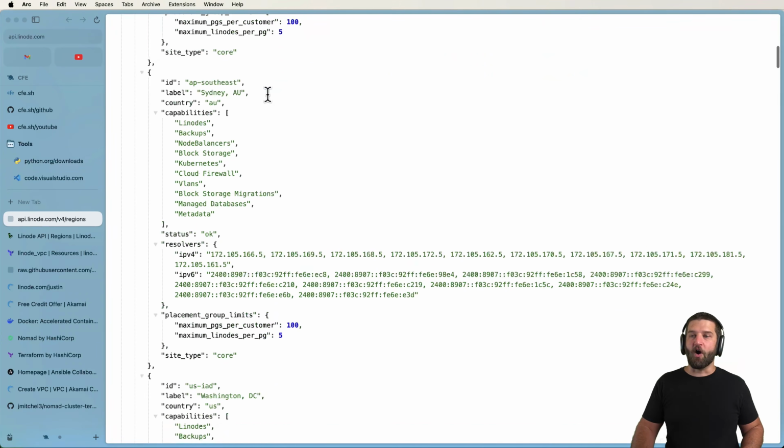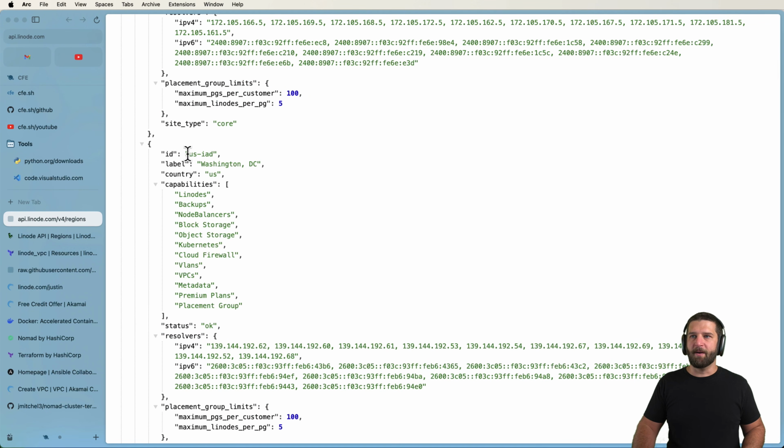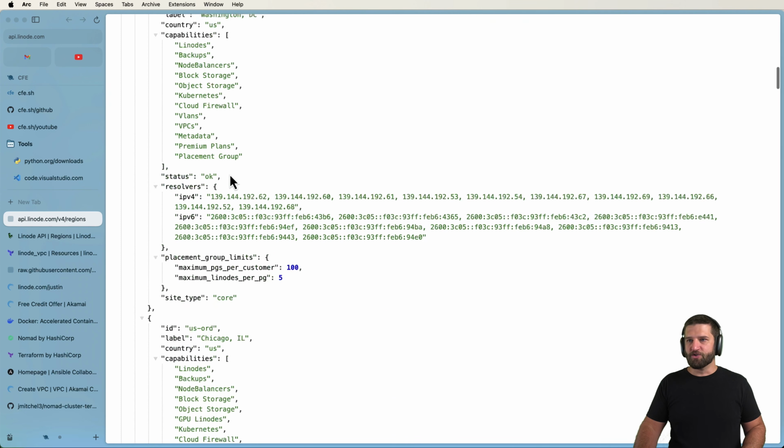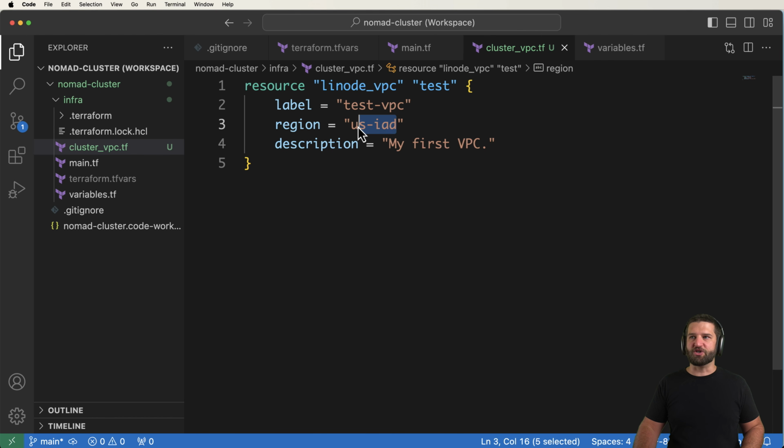Now, I don't know if all of the regions will necessarily support what we're about to do, so do keep that in mind. I think the vast majority of them do at this point, but the idea is the default is in Washington, D.C. So I'm going to change my default to being in Chicago. As soon as I change a default like this, I think variable. This is something that could change over time.